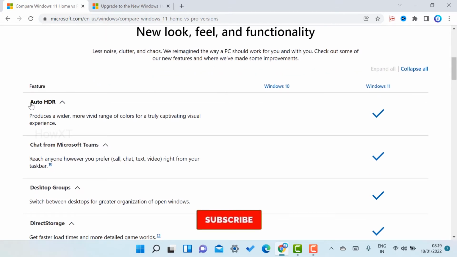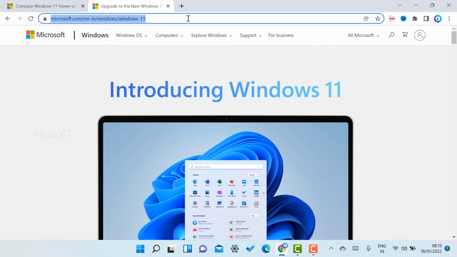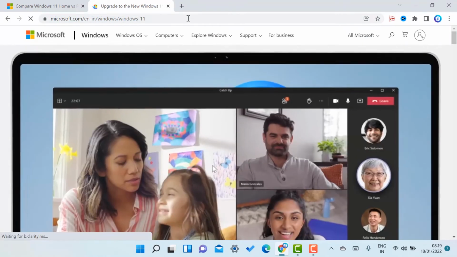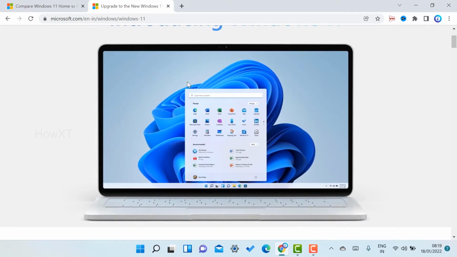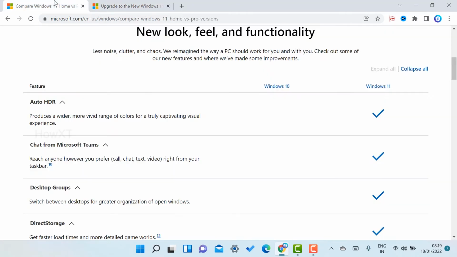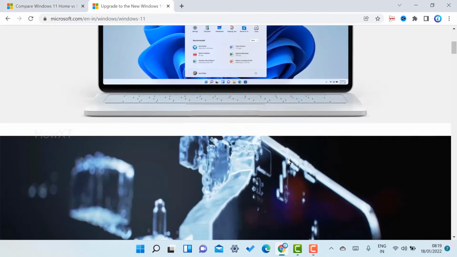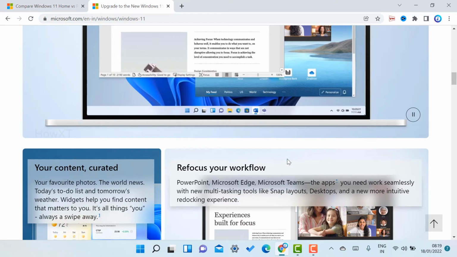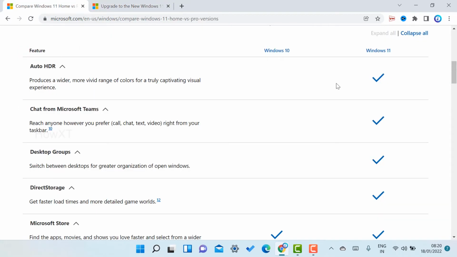So first and foremost is Auto HDR, only available in Windows 11. Windows 11 has that option so that you can get the Auto HDR mode, so you are able to get all kinds of detailed clarity, and the color mode will be available in Windows 11, but that feature is not available in Windows 10. And chat from Microsoft Teams: from Microsoft Teams itself you can chat and get all kinds of information. For example, if you want to chat directly, you can have access with Windows 11, but it won't be available in Windows 10.